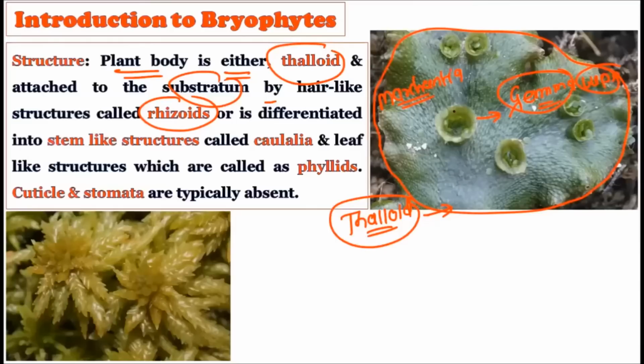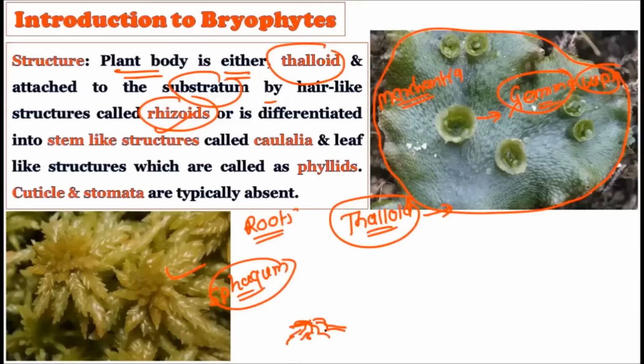Then sometimes they show some differentiation in their bodies, and they attach themselves to the substratum by structures which are called rhizoids. Rhizoids are equivalent to roots. See in the second picture, what you are seeing here is Sphagnum. It shows differentiation in its body, and it also shows structures similar to the roots in higher plants, but these are called rhizoids. Of course, in lichens you must have heard about rhizines, and in algae what we have discussed is the holdfast.